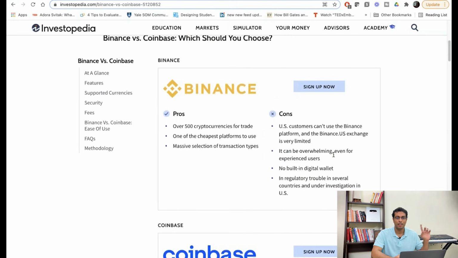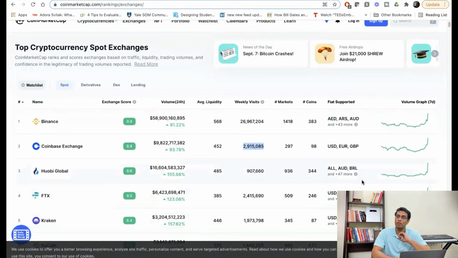So by far, Coinbase is a bigger player in the US in the crypto domain and it is likely to dominate it. Here is a quick chart that you can take a look at about Binance and that will help you understand a little bit more. But to cut the long story short, if you take a look at top crypto platforms, you will realize that Coinbase is one of the biggest platforms in the US and it is very user friendly.